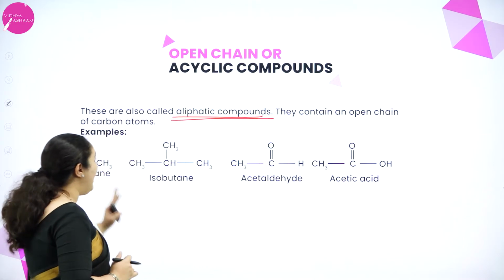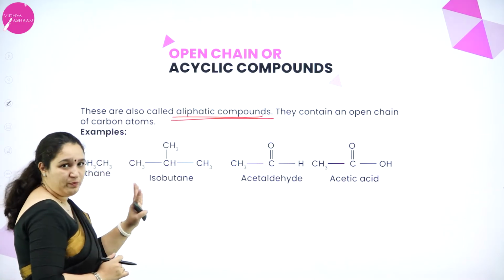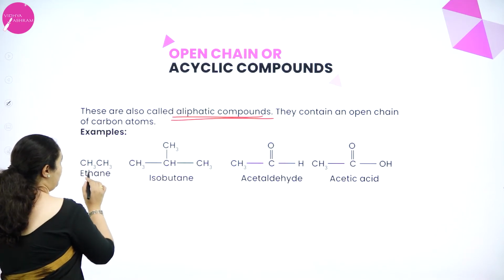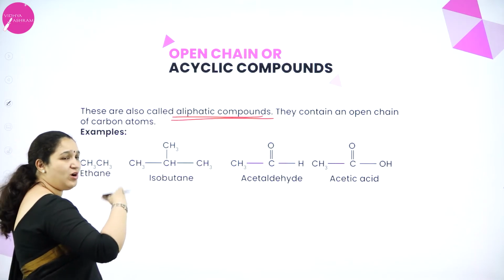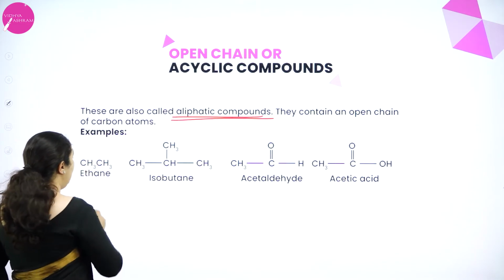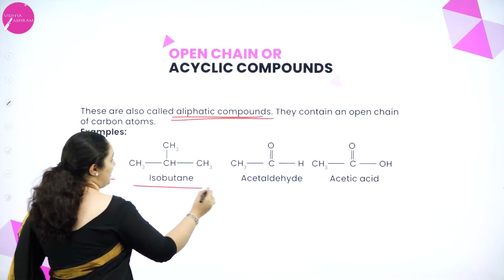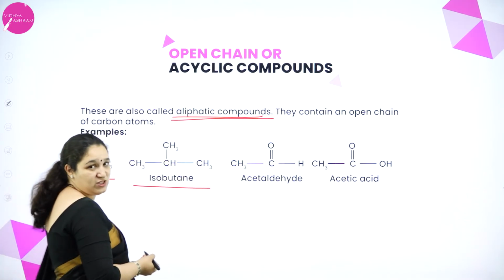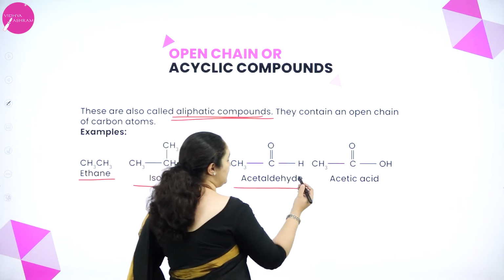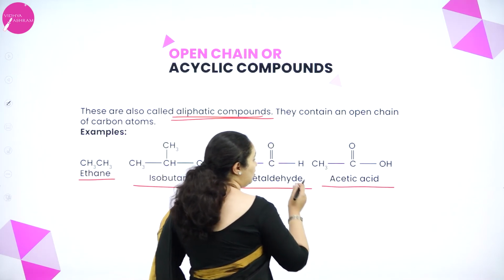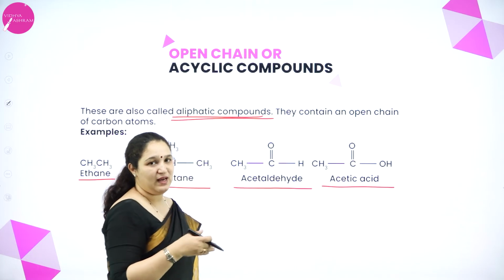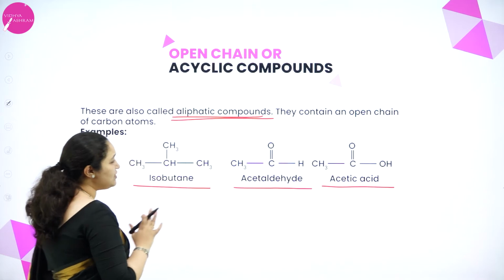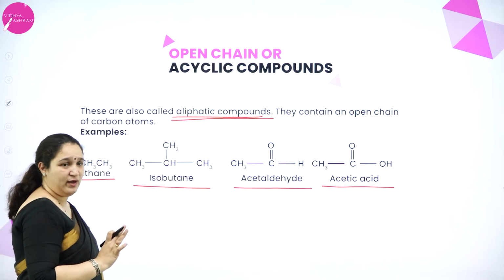So aliphatic compounds contain open chain structures, or the carbon atoms are in the straight chain form. It is open chain, it is not in the form of a ring. Examples I can give are ethane, isobutane, where 4 carbon atoms are there in the form of a chain, acetaldehyde, acetic acid. Don't worry, I shall explain the naming in more detail in the next class on IUPAC naming. So these are open chain structures where there is no ring.